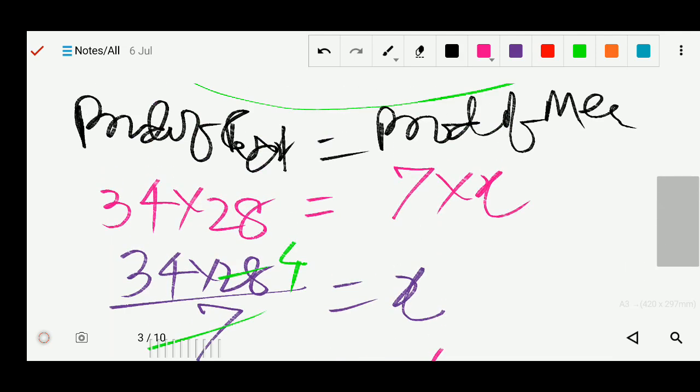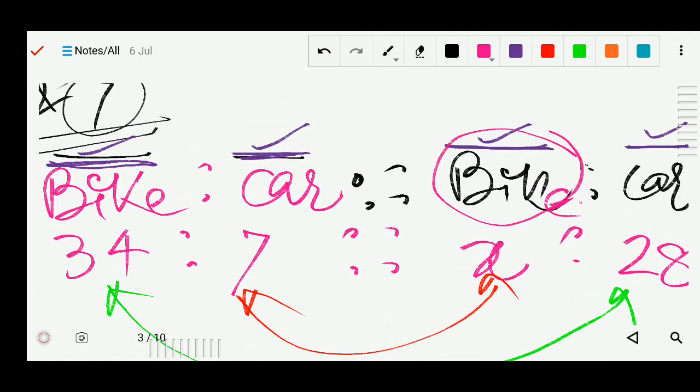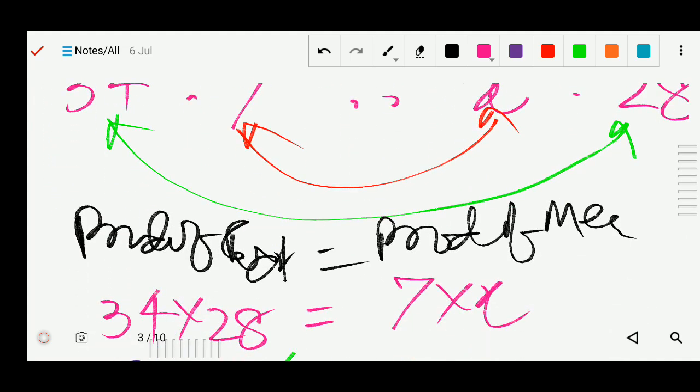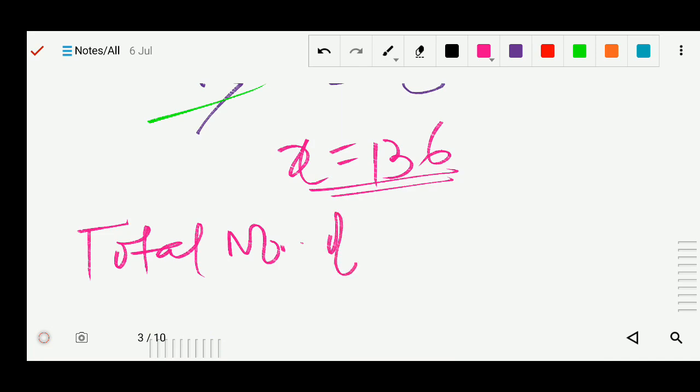X was the total number of bikes, because on this side we are writing the number of bikes and cars in the ratio. So the total number of bikes is 136.